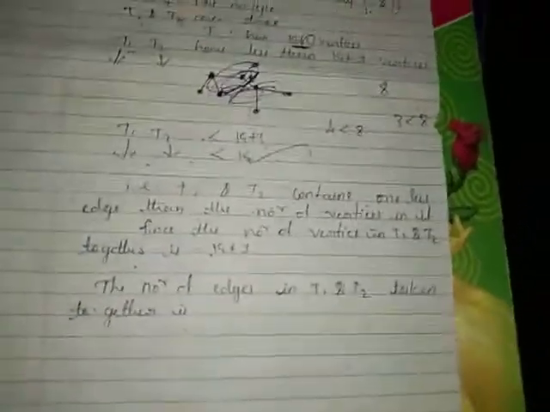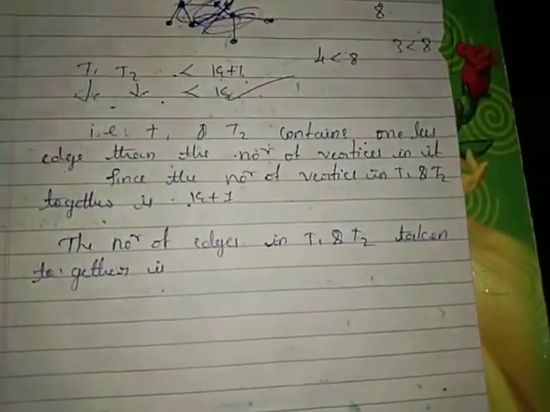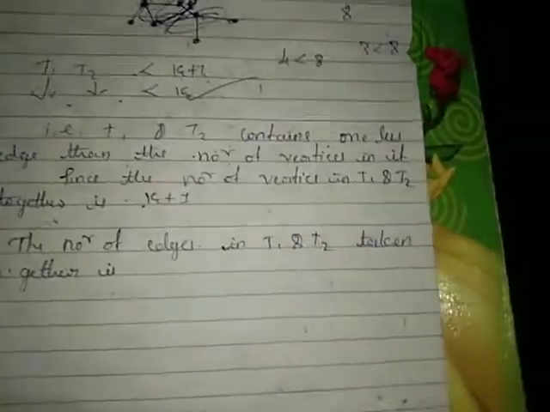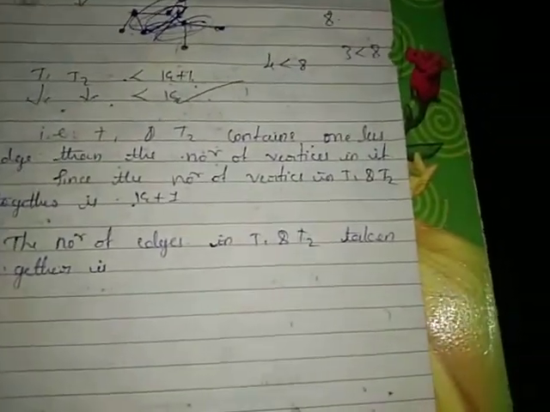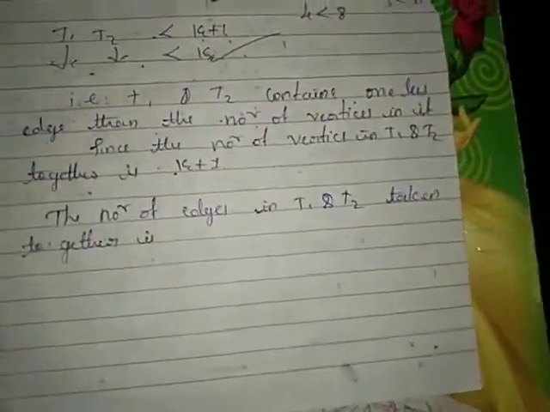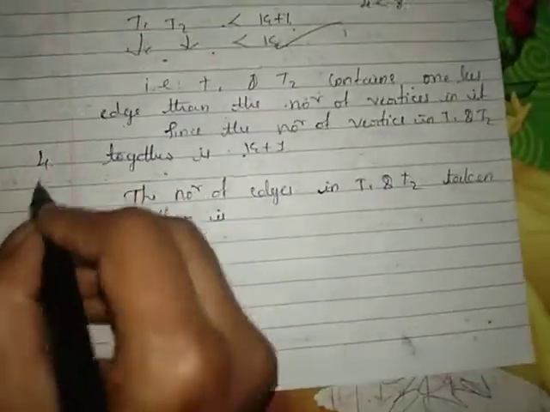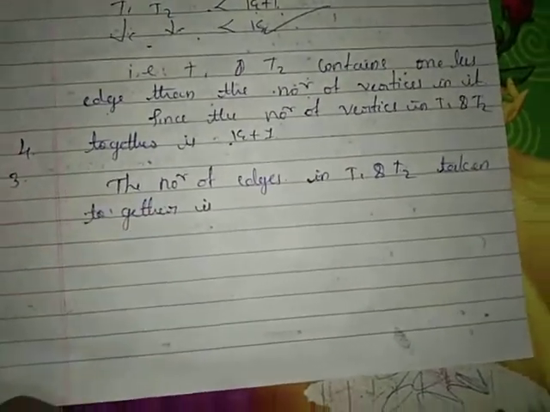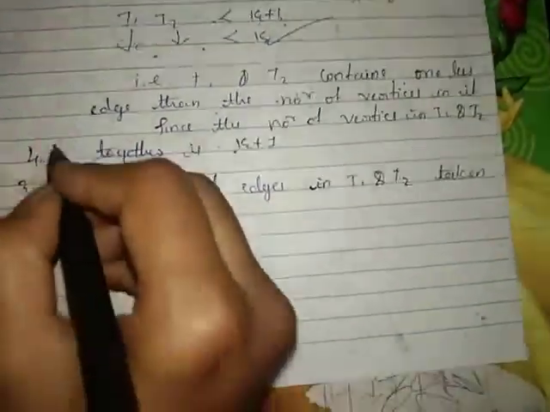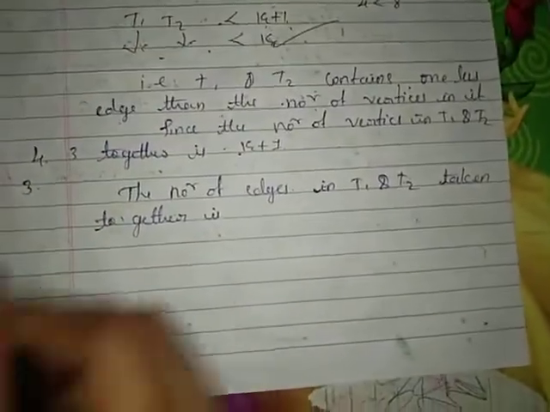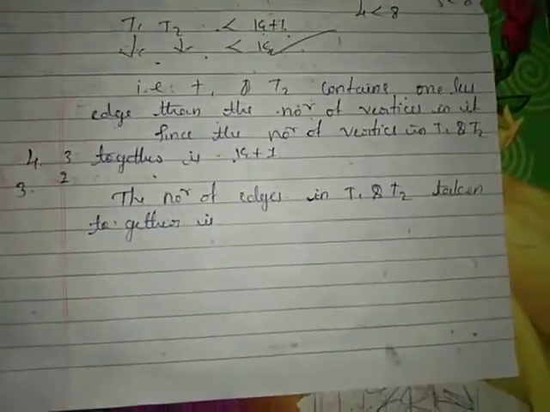Suppose T1 and T2 separately hold the theorem. Suppose T1 has 4 vertices, then the number of edges will be 3. Suppose T2 has 3 vertices, then the number of edges will be 2.